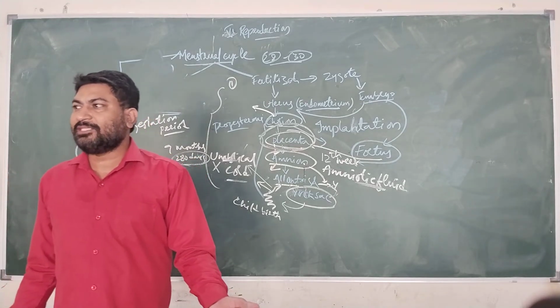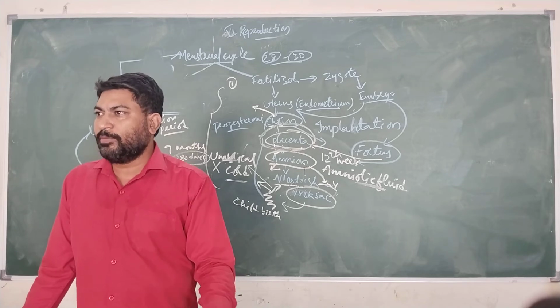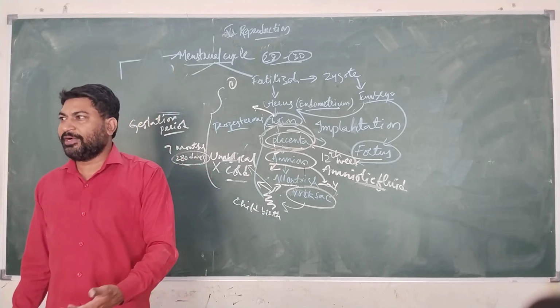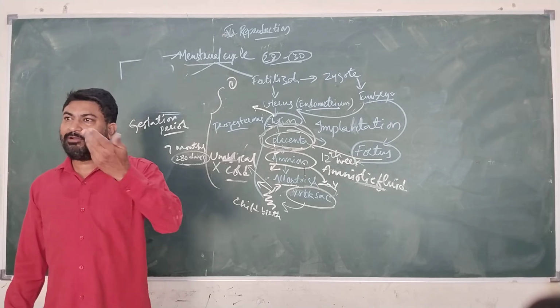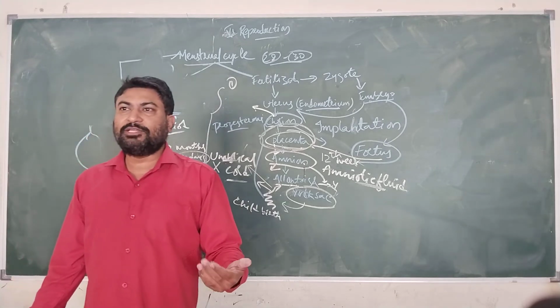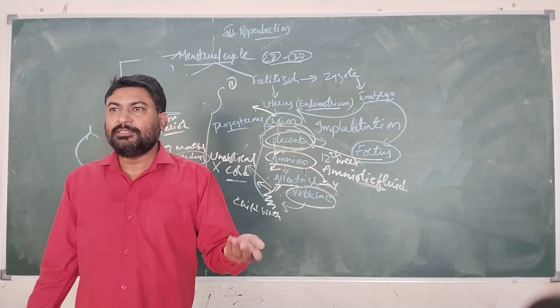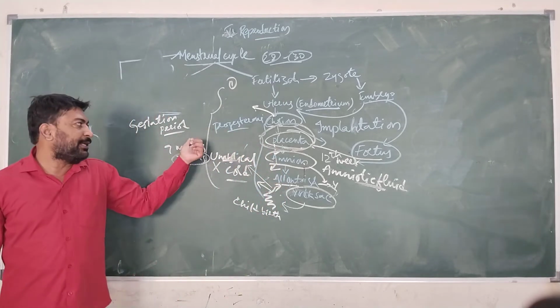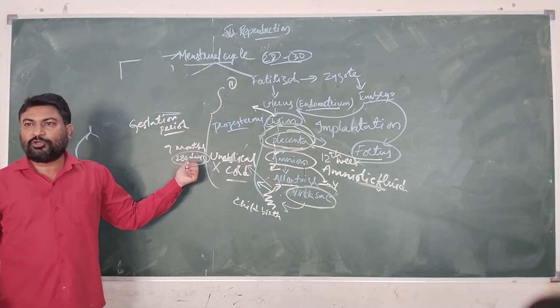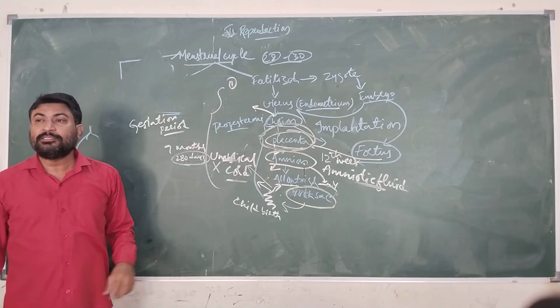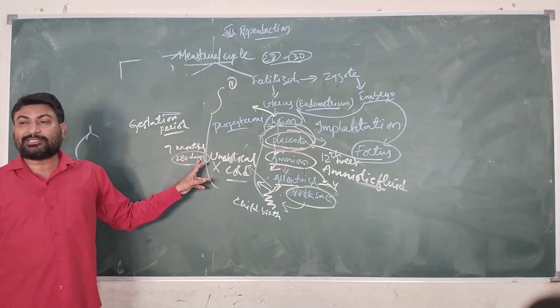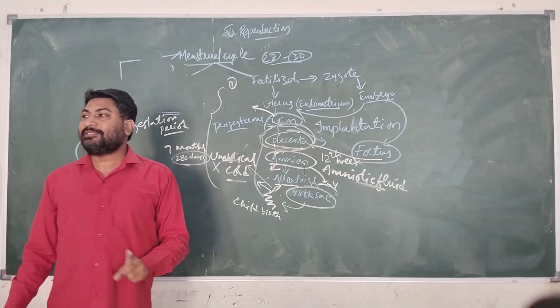In cats it will be around 2 months or 45 days. In dogs it will be around 3 to 4 months, and in elephants it will be around 1 year. Likewise, depending upon the animal size, the gestation period will vary. But when we are talking about human beings, it is around 280 days, which is equal to 9 months. After this gestation period is completed, the childbirth takes place.